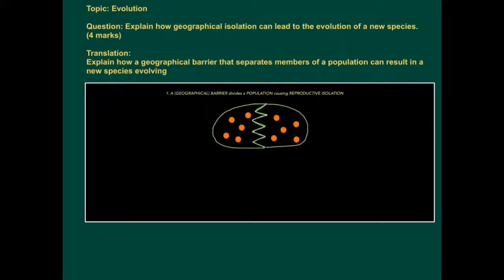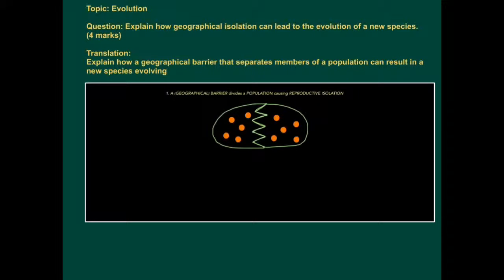This exam application tutorial is on the topic of evolution. The question for 4 marks is: explain how geographical isolation can lead to the evolution of a new species. In other words, explain how a geographical barrier that separates members of a population can result in a new species evolving. In other words, this question is asking you to explain the process of speciation and not natural selection, even though natural selection is involved.